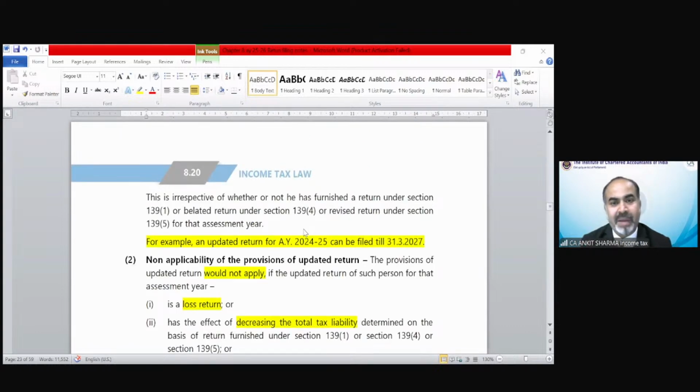This is irrespective of whether or not he has furnished the return under section 139(1), or belated under section 139(4), or revised return under section 139(5). For example, an updated return for assessment year 24-25 can be filed up to 31st March 27, and for assessment year 25-26, it can be filed up to 31st March 2028. Clear?